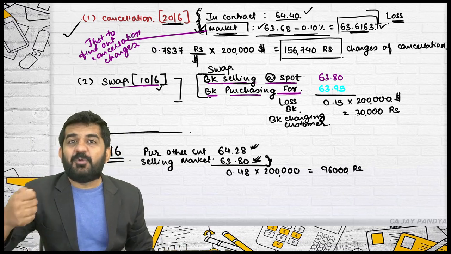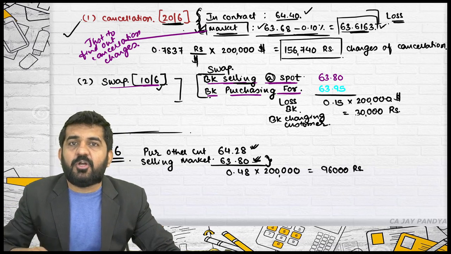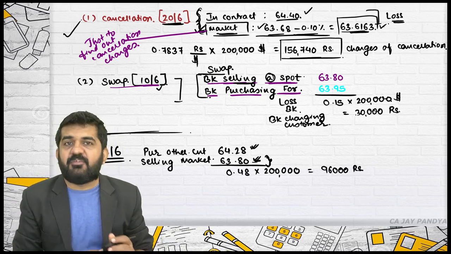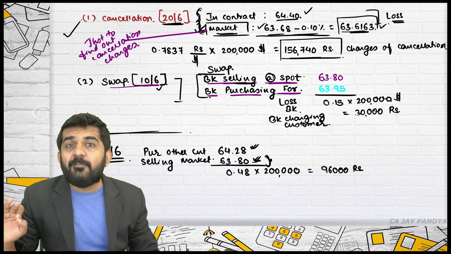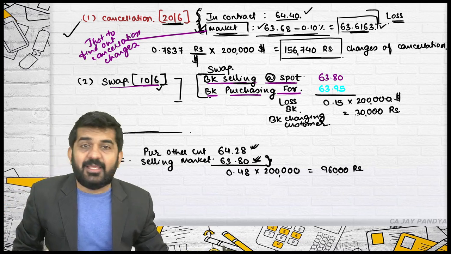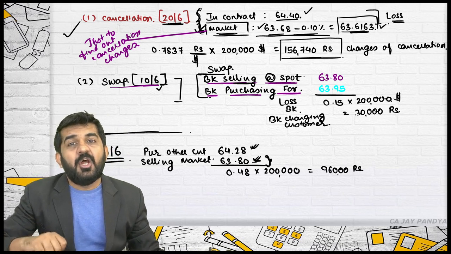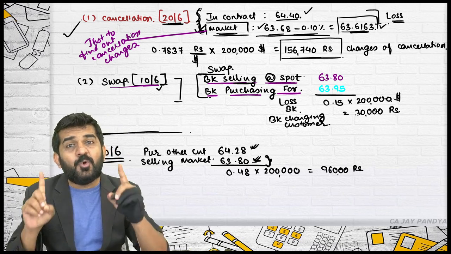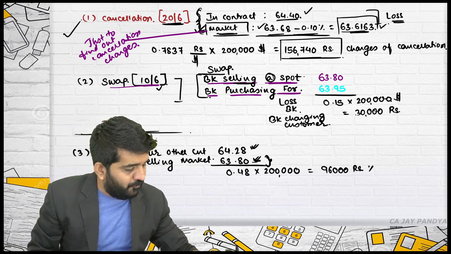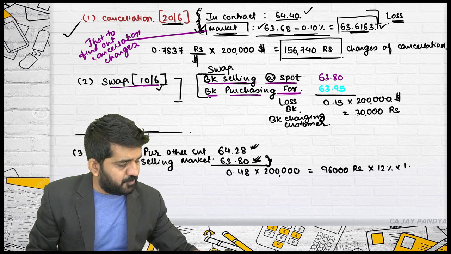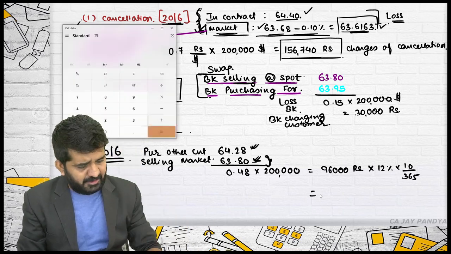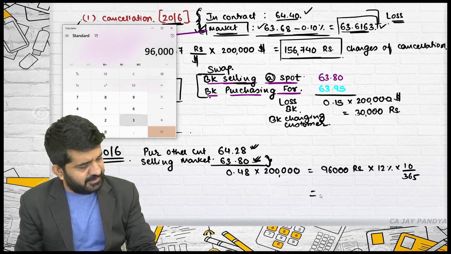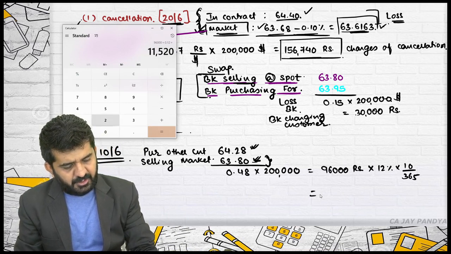The bank will not say to give 96,000. Understand, for cancellation of the contract, it is already charging 1,56,740. Now again, the bank will not say that you give me this difference also. But why has the bank calculated this difference? The bank is saying that an unplanned expenditure of 96,000 occurred and you didn't turn up for 10 days. So we will be charging 10 days interest from you, which will be very negligible as compared to other figures: 96,000 into 12% into 10 divided by 365.